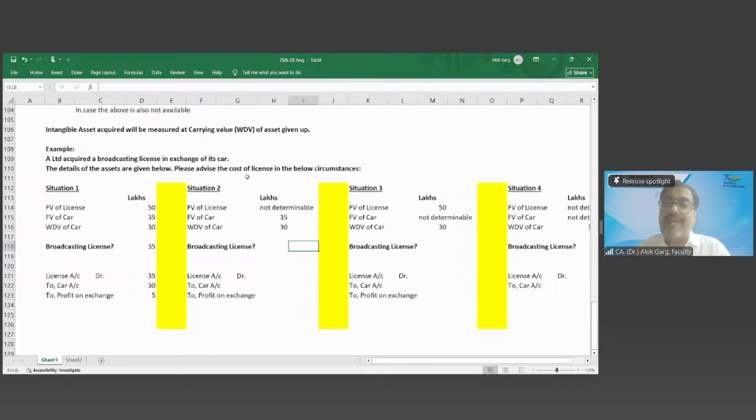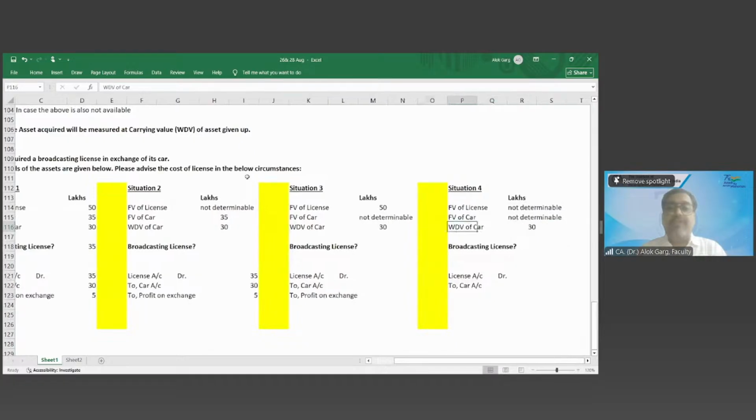The first priority is fair value of asset given up. The fair value of consideration given is the first priority. If it is not available, then we look at fair value of asset acquired. So in this case, license account is debited by what amount? 35. Car account credited at 30 WDV, and profit on exchange is this minus this, right?